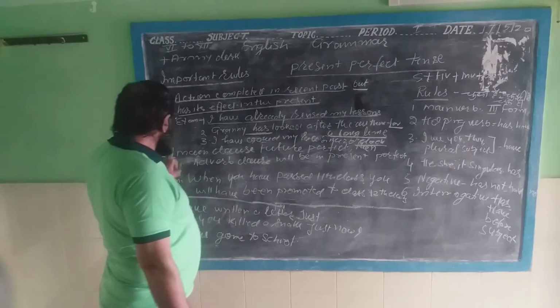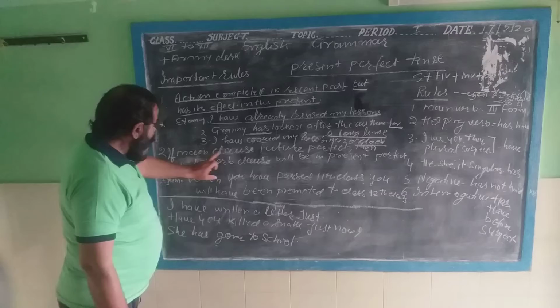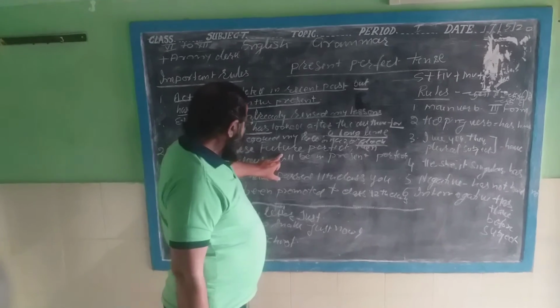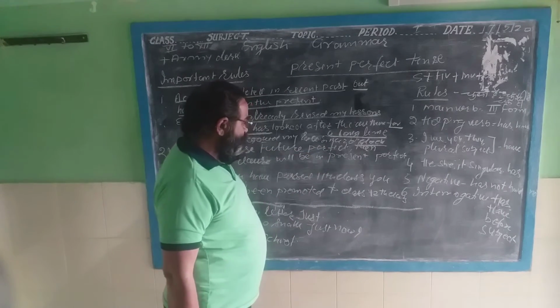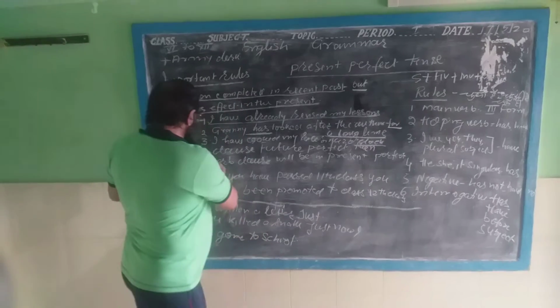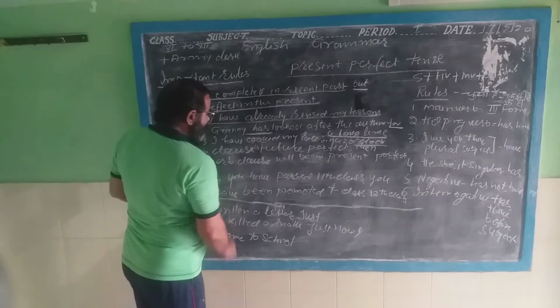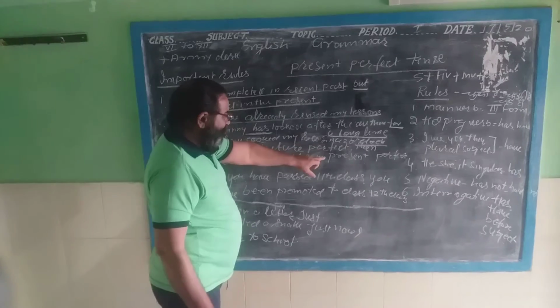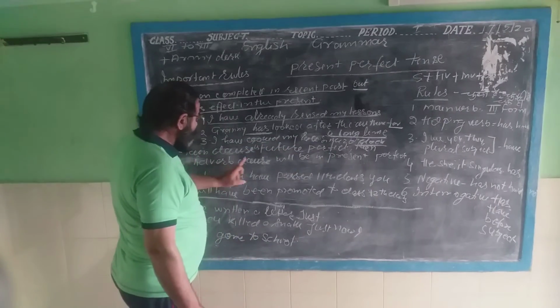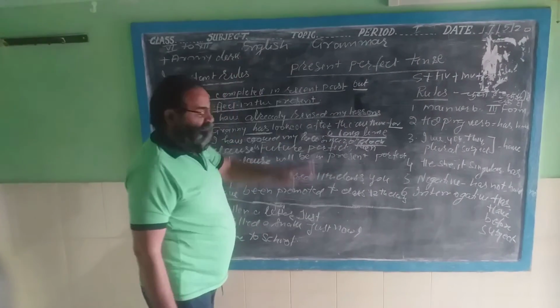Now, the second important rule: if the main clause is in future perfect tense, then the adverb clause will be in present perfect.